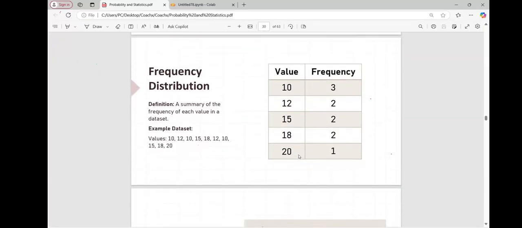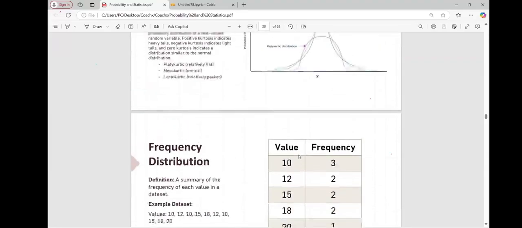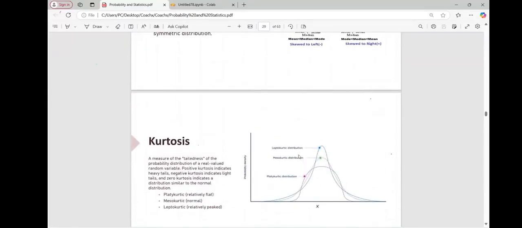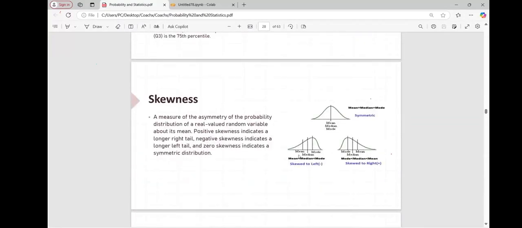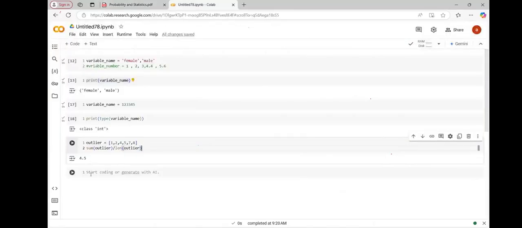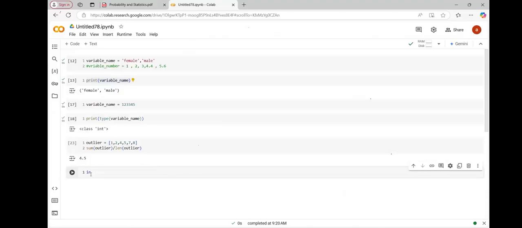Can you give any practical example of where we would be using all of this, like variance, kurtosis, whatever you have mentioned till now? Hello, Vaishnavi. Yeah, it is quite difficult to give you a practical example, because I'm unable to relate where we would be using all of this.